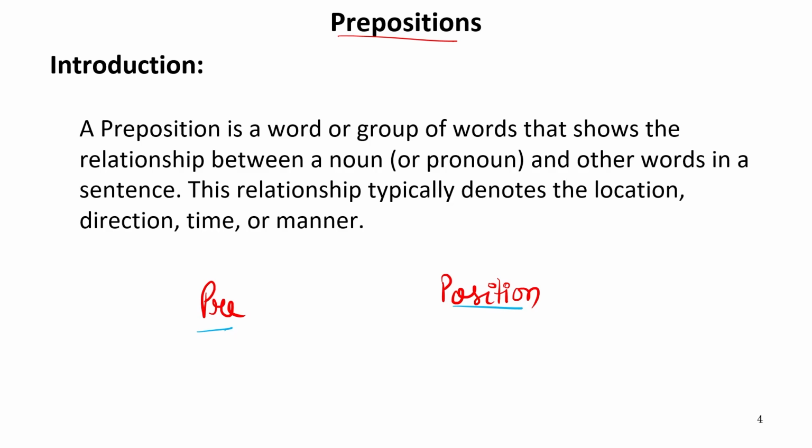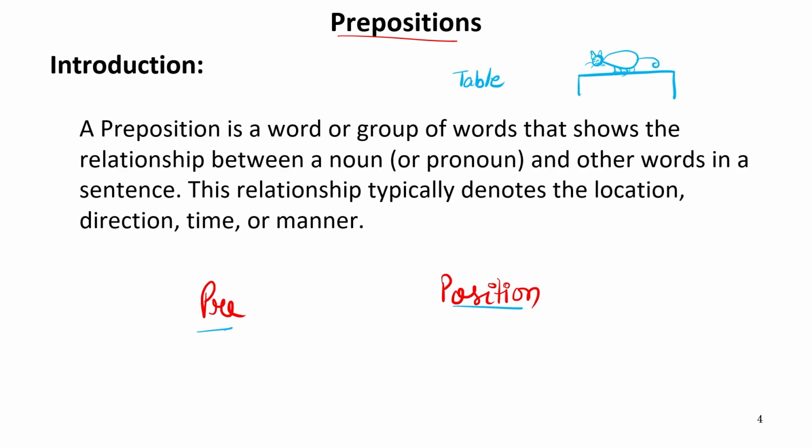For example, suppose you are in a room and you see that there is a table, and on this table a cat is sitting. Now let me draw this cat. Don't take my art seriously, it is not too good, but let me try. This is a cat and it is sitting on the table.